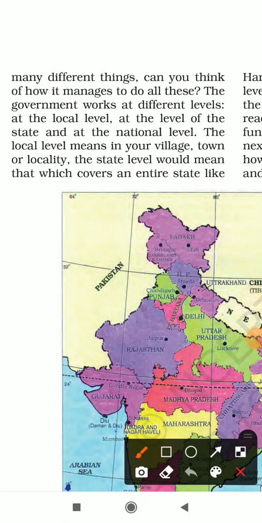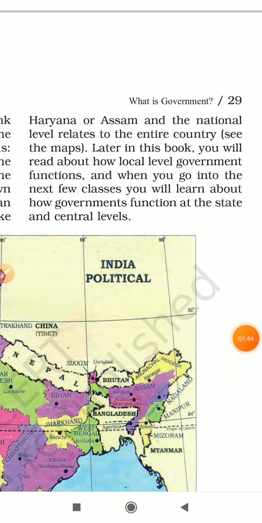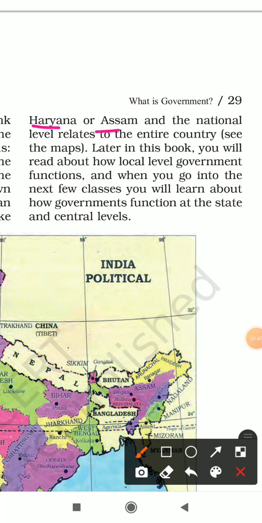In India, the government works at different levels: at the local level, at the level of the state, and at the national level. The local level means in your village, town, or locality. The state level would mean that which covers an entire state, for example, states like Haryana or Assam, or we can say Uttarakhand. And the national level relates to the entire country, the entire nation.